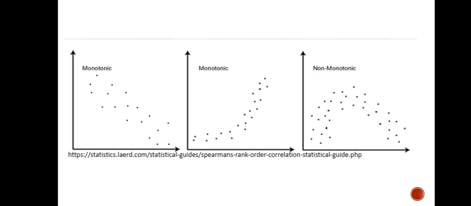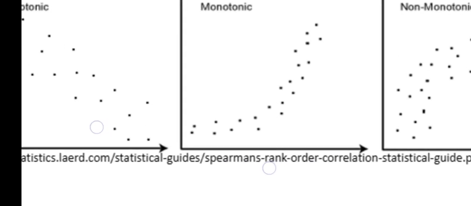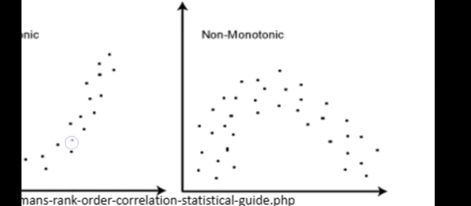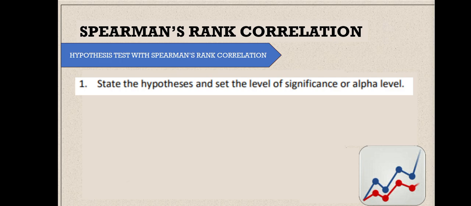So, as you can see, the variables might change but not in constant, no? So just like for this, ito na sa middle na graph natin. And then ito sa last one. Okay, so how can we solve for this one, or how can we use Spearman's rank correlation, and what are